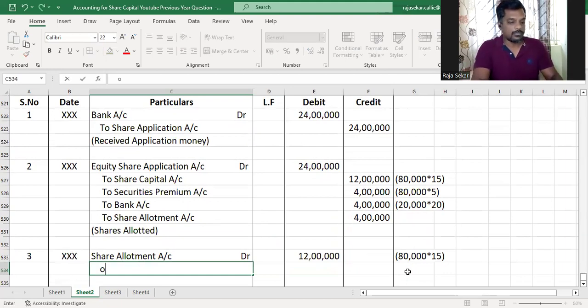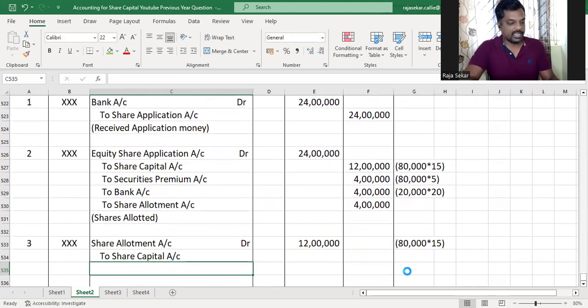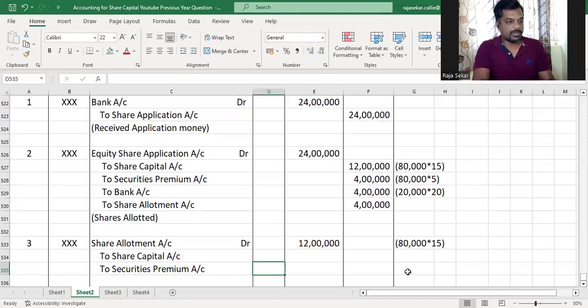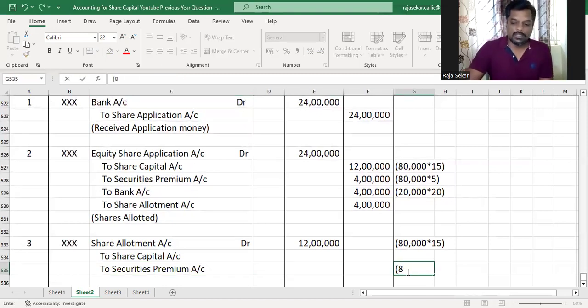To share capital account, and there is premium also in this. So remaining to securities premium account.